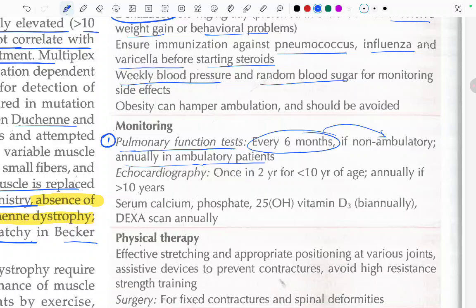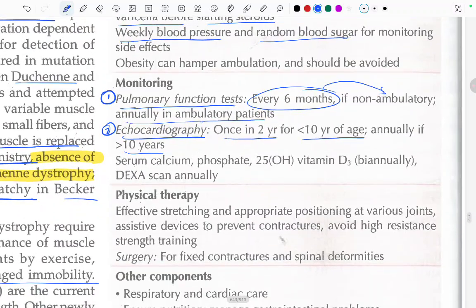Echocardiography once in 2 years for less than 10 years of age and annually if more than 10 years of age, because we read there is risk of cardiomyopathy. Also, serum calcium, phosphate, 25 hydroxy vitamin D3 biannually, and the DEXA scan annually need to be done.